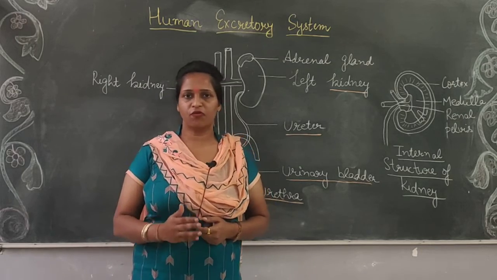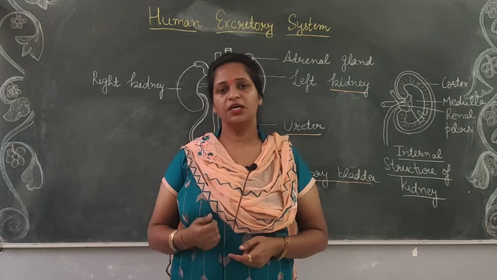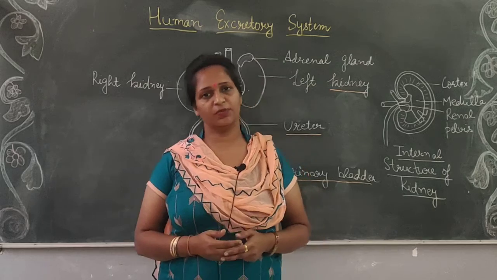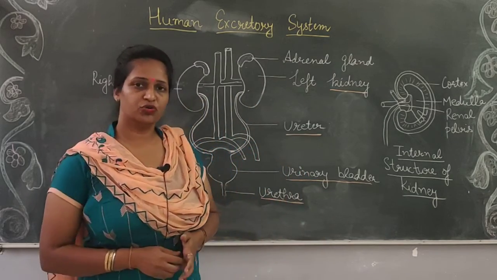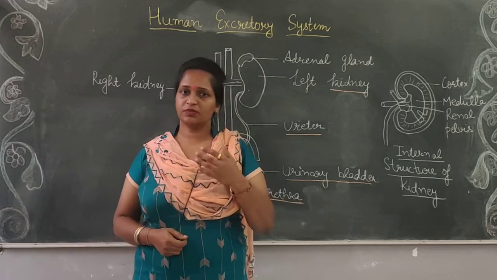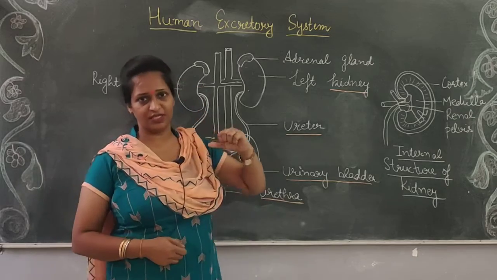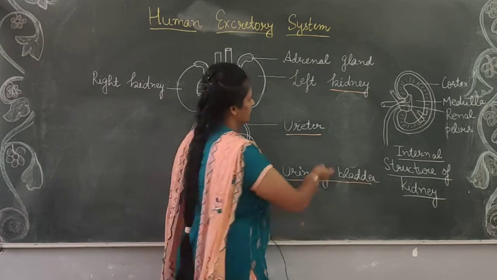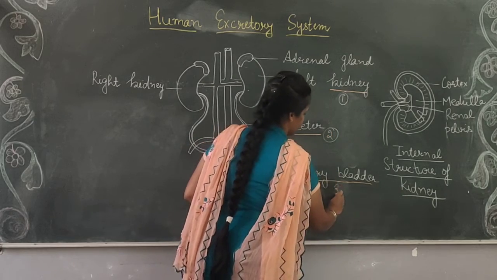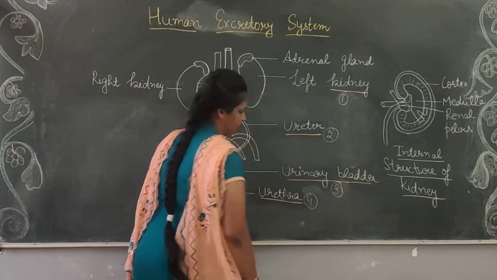Various organs involved in the process of excretion like skin, lungs, kidney, these are the organs which help in the process of excretion. So today we will discuss the topic human excretory system, and the human excretory system consists of 4 parts. The first one is kidney, second ureter, third one is urinary bladder, and the fourth one is urethra.